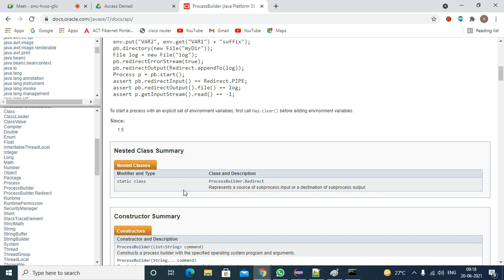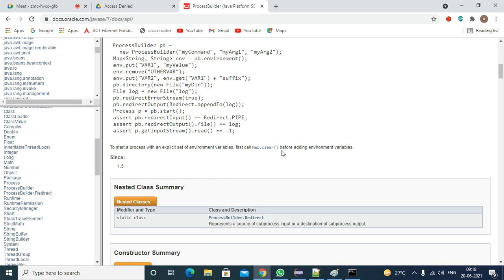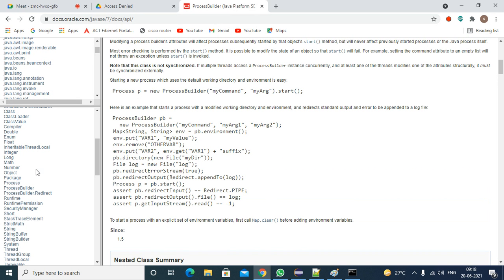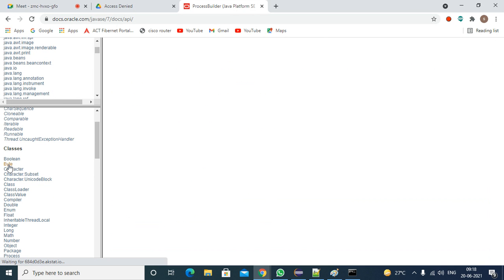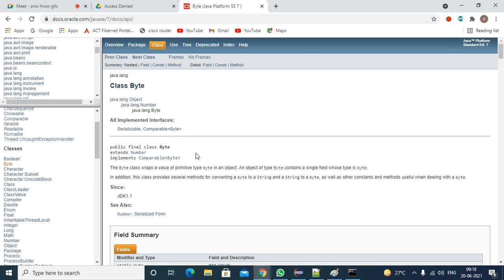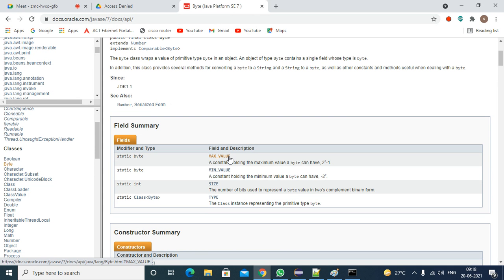So if you have any constants, you don't have any constants here, right? If you want to see the constants, you can open byte class, short class, integer class. I clicked on byte class. Constant values means minimum value, maximum range. You will see here max underscore value, min underscore value, size, type. There are 4 variables. All these 4 variables are constant variables. How do you say they are constant variables? All are in capital letters.